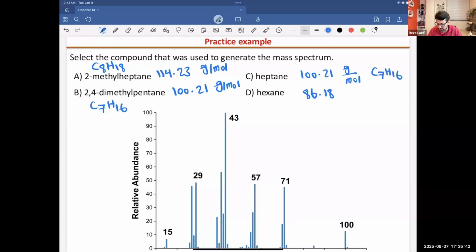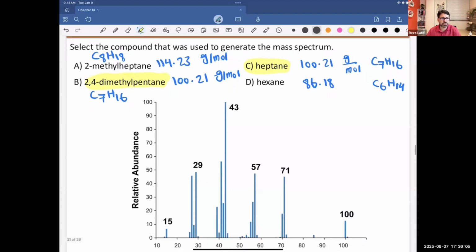The last one is hexane, it will be C6H14. Okay, so only 2 of the molecules have the same formula, or technically the same molar masses. Heptane versus 2-methyl and 2,4-dimethyl pentane.